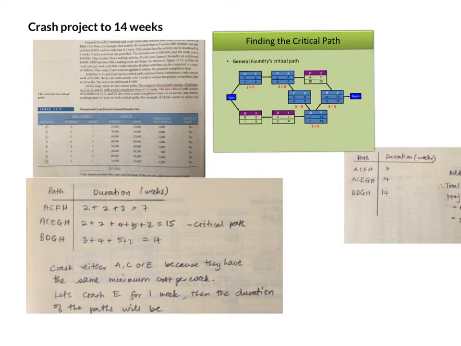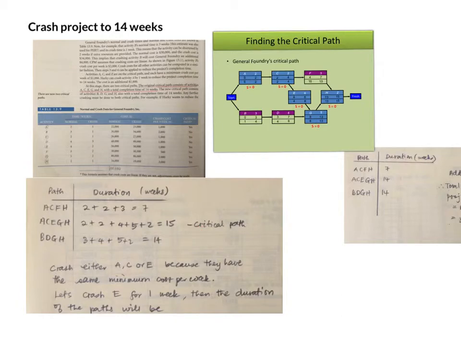Now if we add the time for each activity in the path, we can see that ACFH is 2 plus 2 plus 3 plus 2, that should be 9. Sorry, this should be 9 weeks. And then ACEGH is 2 plus 2, 4, plus 4, 8, plus 5, 13, plus 2, 15. So 15 weeks, and this is the longest path, so it is the critical path.